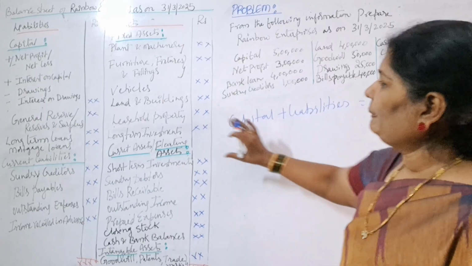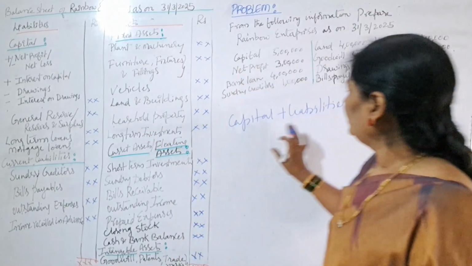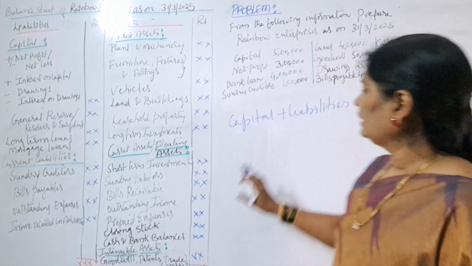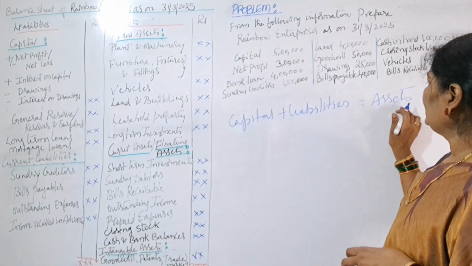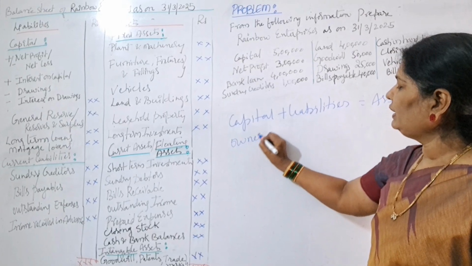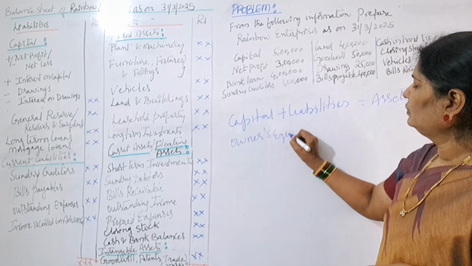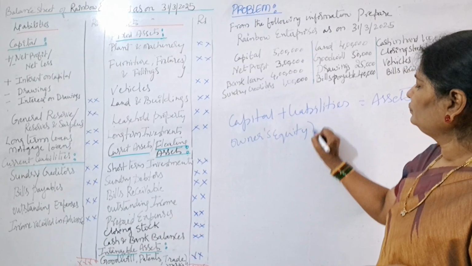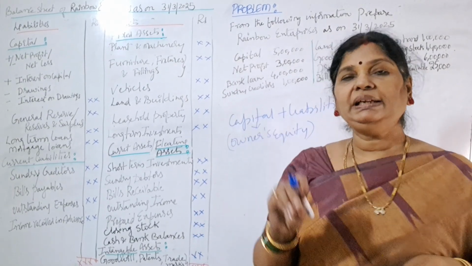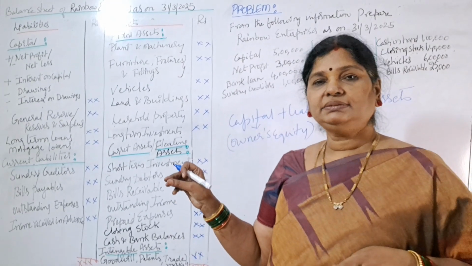So what is our capital? This is our capital. And what are our liabilities? These are all our liabilities. So capital plus liabilities is equal to assets. Capital means here owner's equity, right? And always our balance sheet should be equal with liabilities and assets.